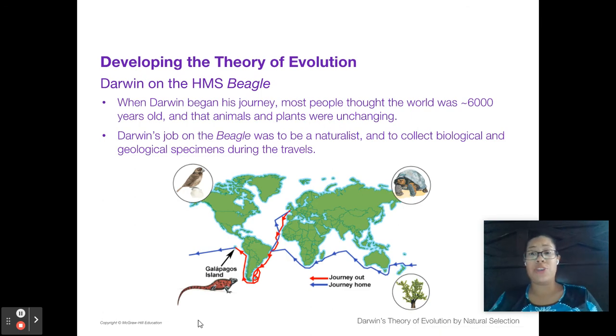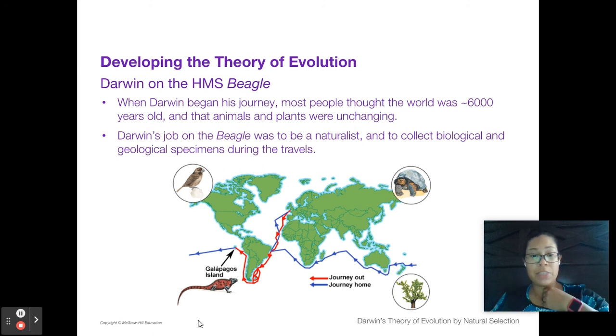All right, so let's talk about Darwin. Darwin did his iconic journey back in the time when people thought that the world was around 6,000 years old. He went as a naturalist, as a biologist. His job was to collect biological and geographic data, collect specimens, and document. That was his sole purpose on this journey.